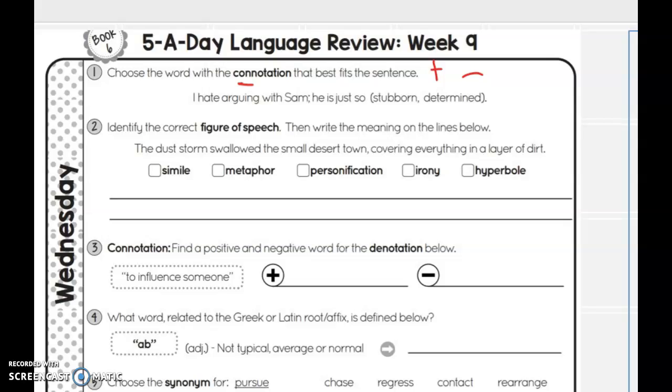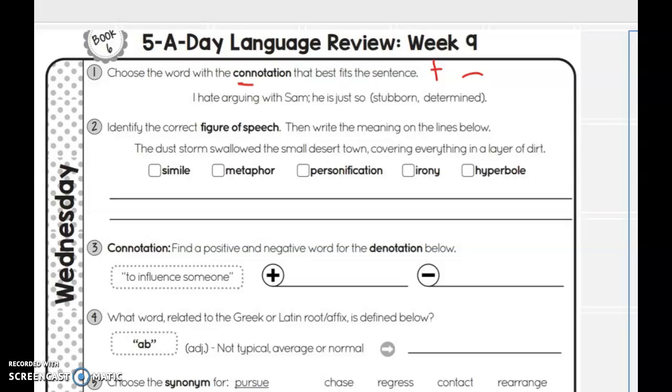Number 2, the dust storm swallowed a small desert town covering everything in a layer of dirt. So you need to figure out what type of figurative language this is. Is it a simile using like or as, metaphor comparing two things, saying one is another, personification, giving human qualities to a non-human thing, irony, situational, meaning the outcome is opposite than you expect, or hyperbole, extreme exaggeration.